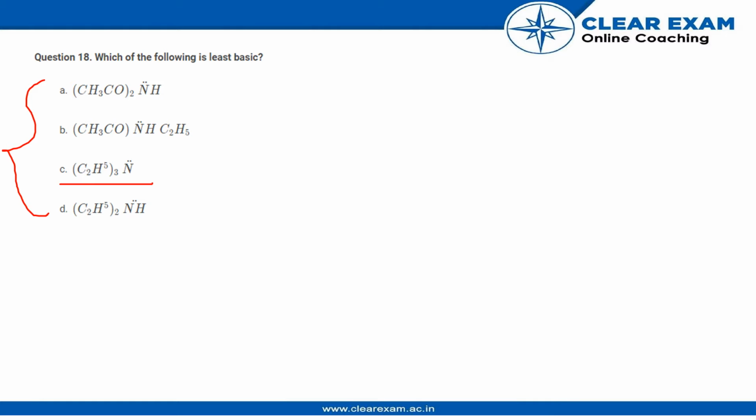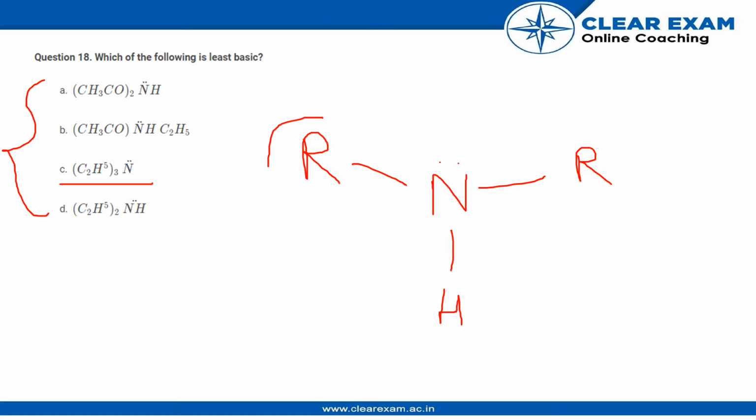And if you look at option D, this is a smaller version of the example we saw earlier. Here, one of the alkyl groups is replaced with a hydrogen atom, and we know that nitrogen again won't be able to donate any of its lone pair to these carbon atoms, so this nitrogen group will also be basic.